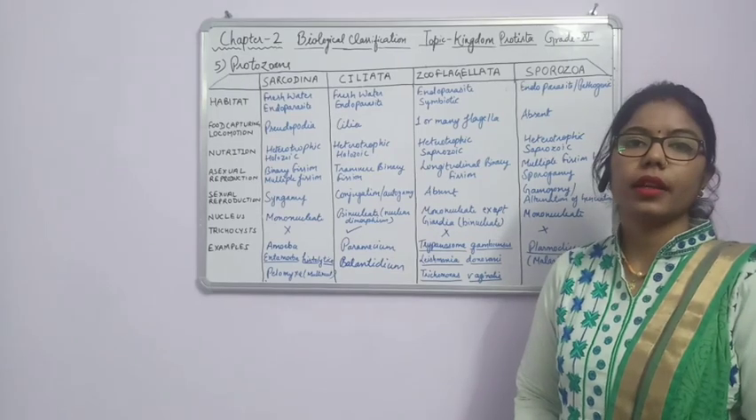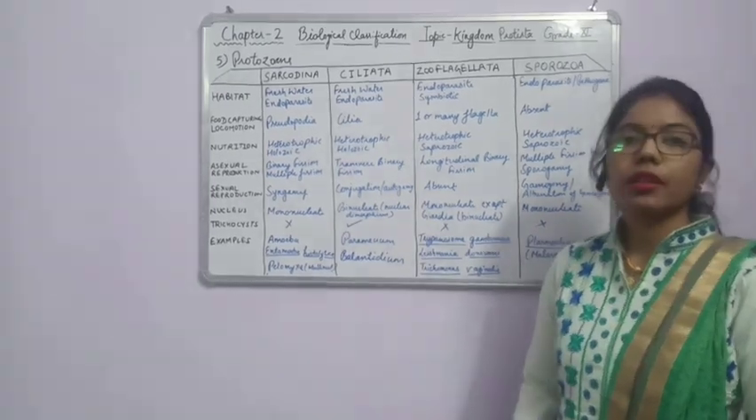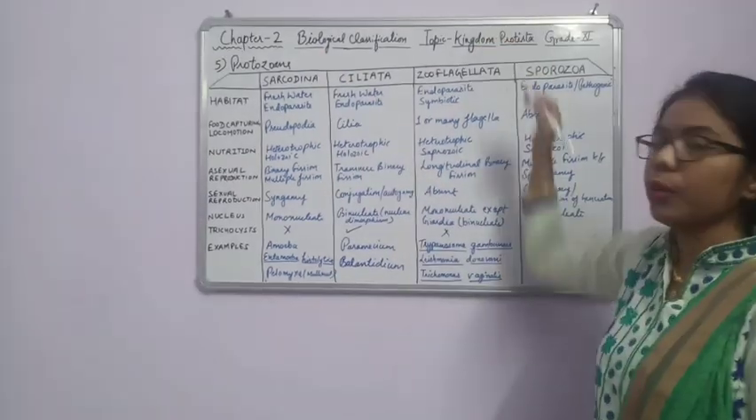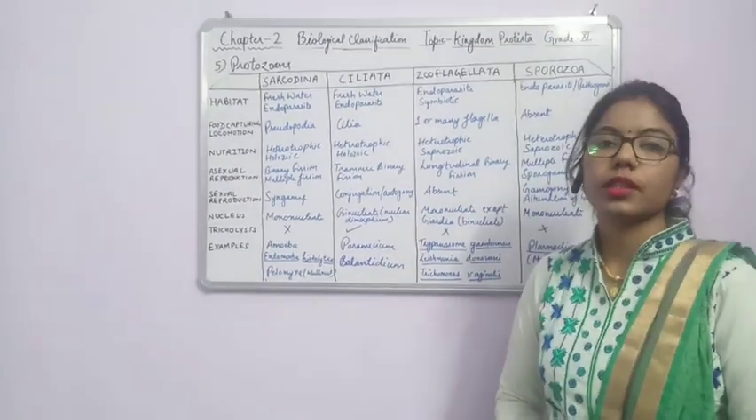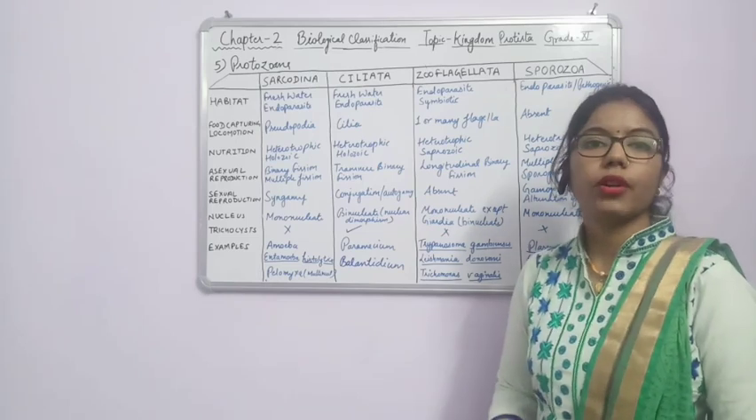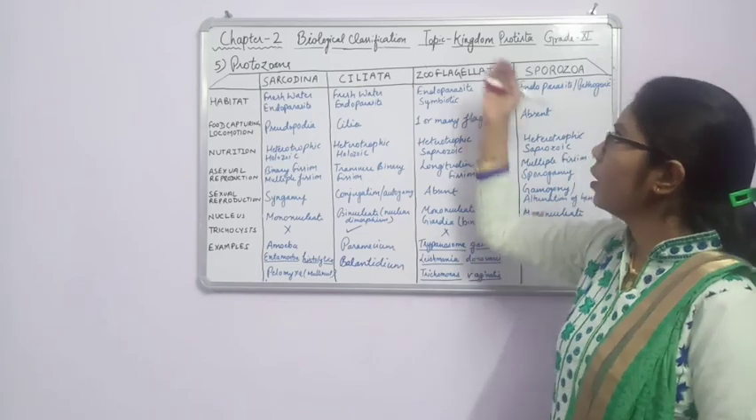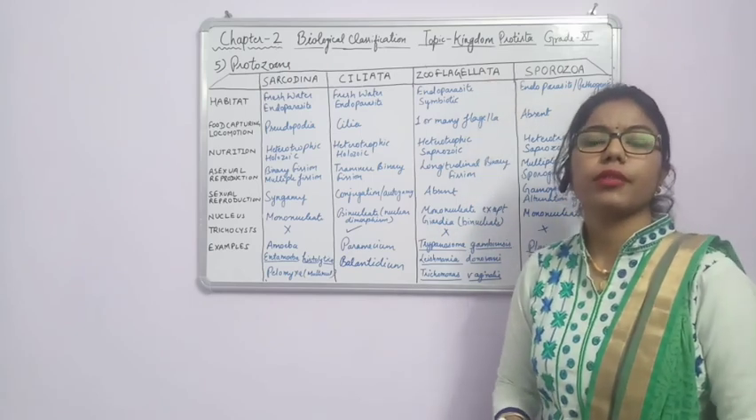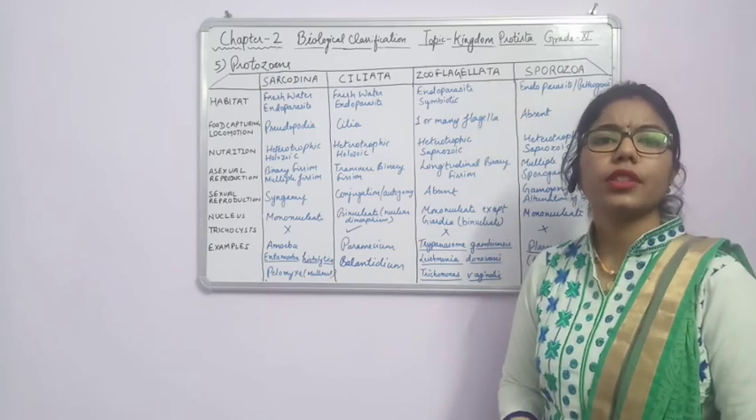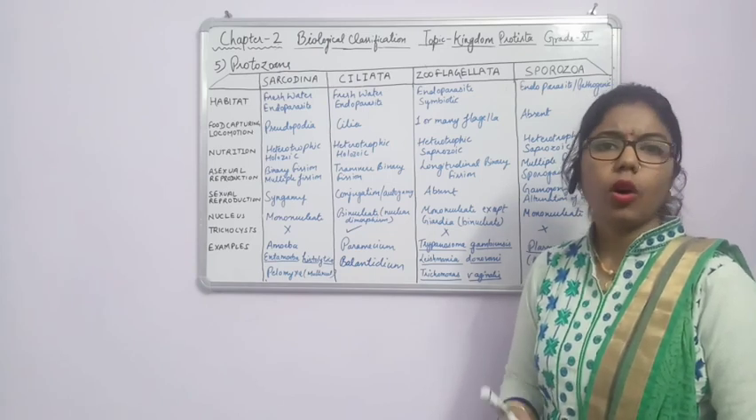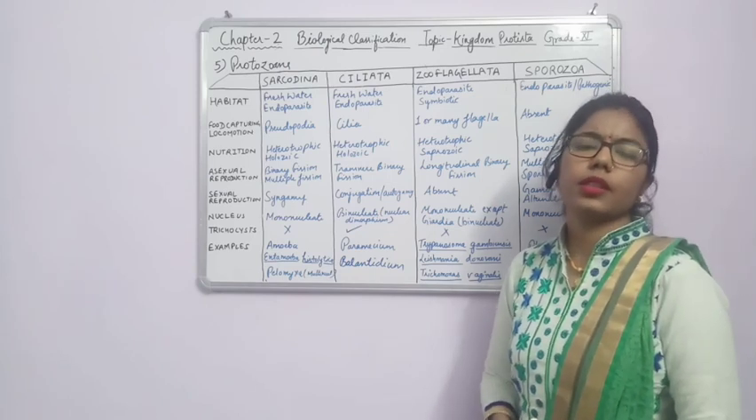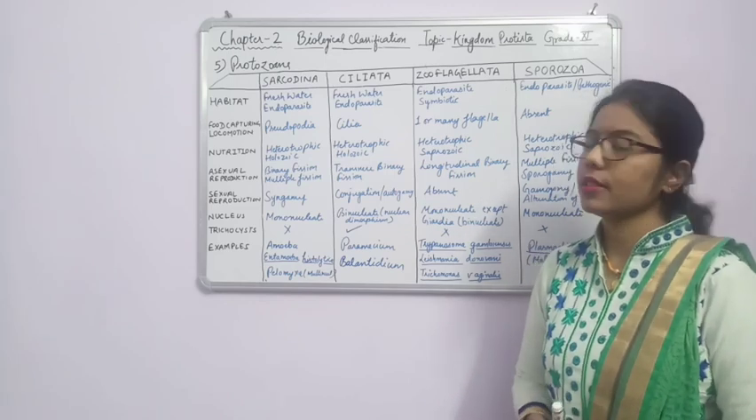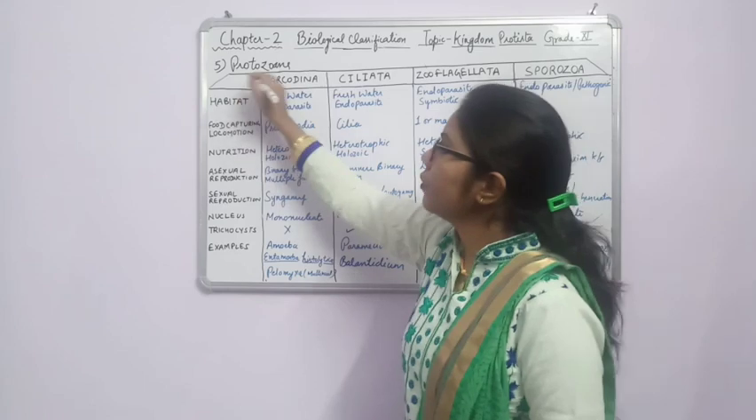Yes, welcome back. So now in this session we are going to start the fifth group of kingdom Protista, that is protozoans. In the earlier session we have already covered the four groups of the kingdom Protista. What are they? We have done chrysophytes, dinoflagellates, then euglenoids. All of them come under the plant-like protists, and after that we did slime molds, which come under the fungi-like protists. Now we will start with the fifth one, protozoans.